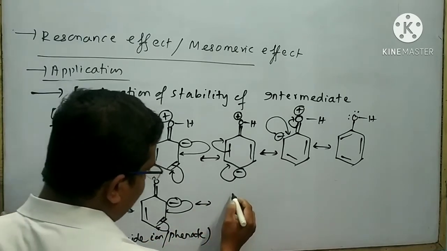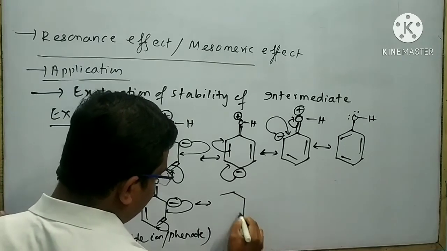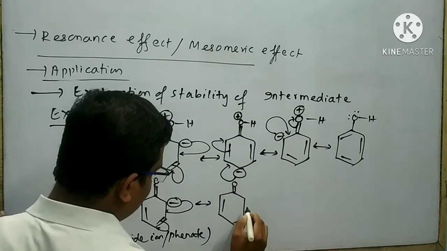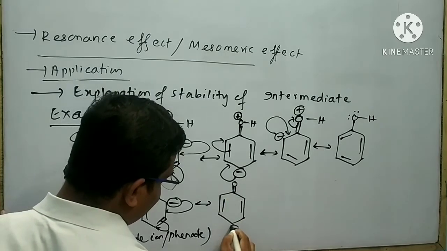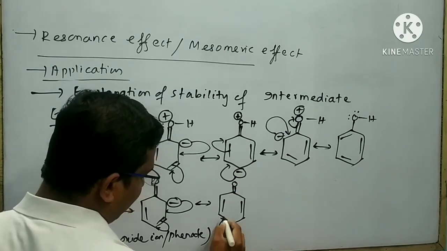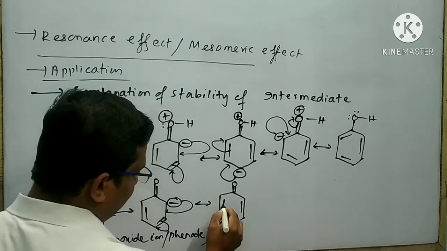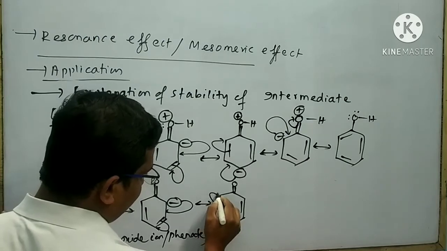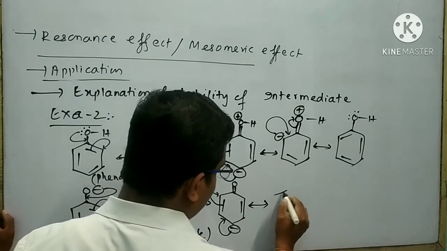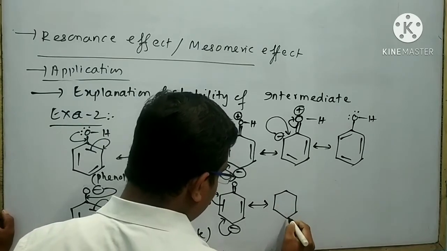I can draw another resonating structure like this. Here negative charge will arise. Again, this negative charge will form a double bond here. On the other hand, this pi bond breaks down. I can draw the resonating structure like this.